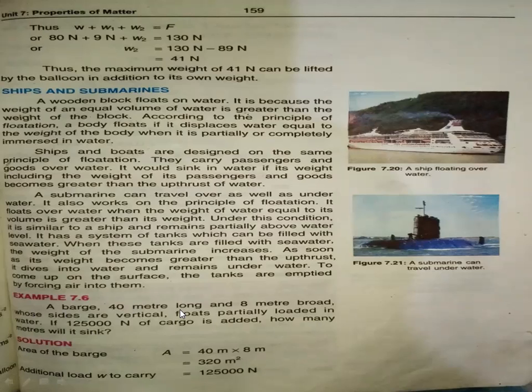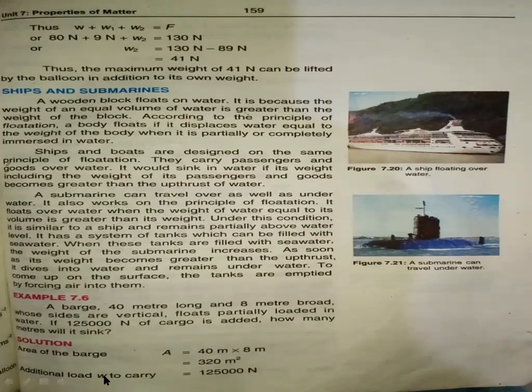A barge 40 meters long and 8 meters broad, whose sides are vertical, floats partially loaded in water. If 1,25,000 Newton of cargo is added, how many meters will it sink? First I read the given data. Two sides are given, 40 meter and 8 meter, which means the area is given. How do we calculate the area? 40 multiplied by 8 is 320 meters square.